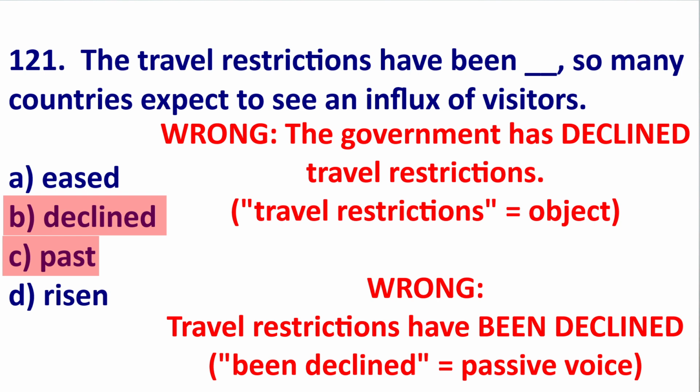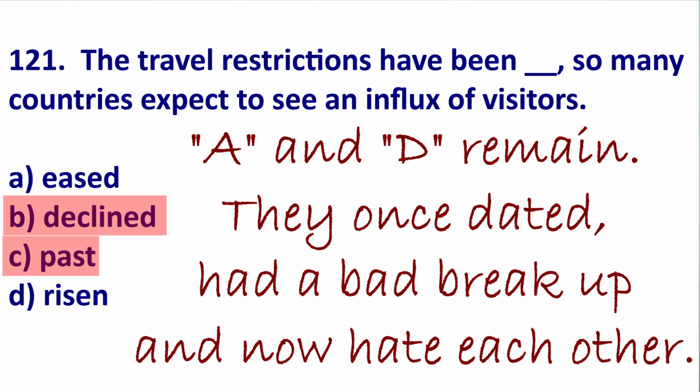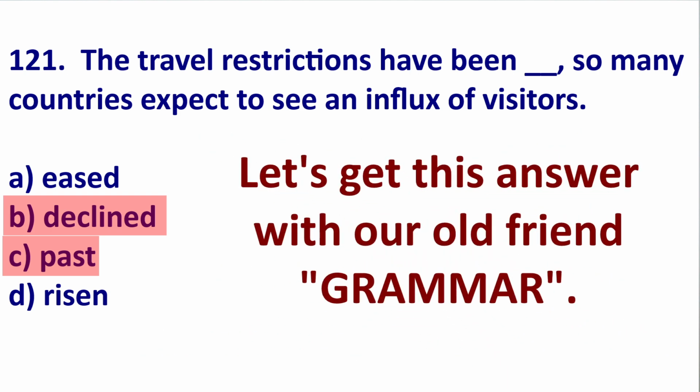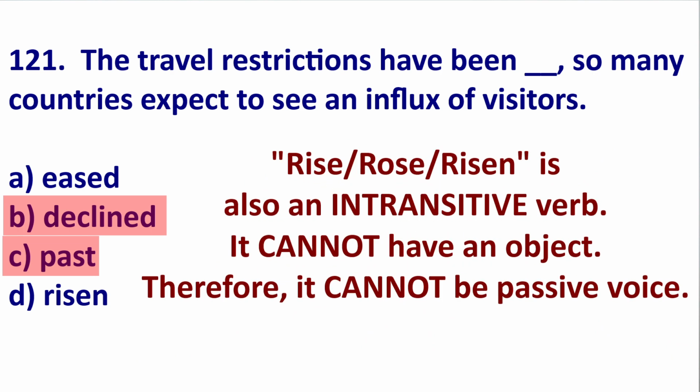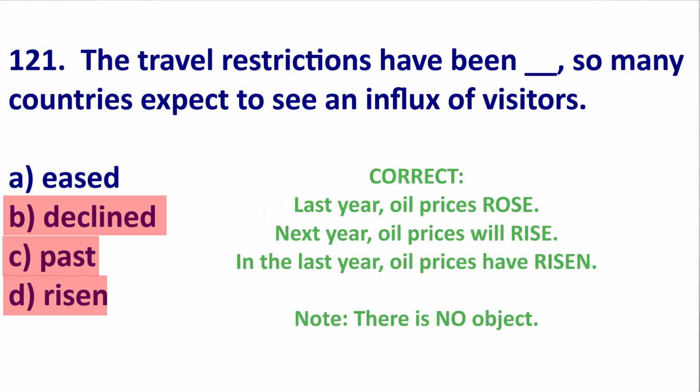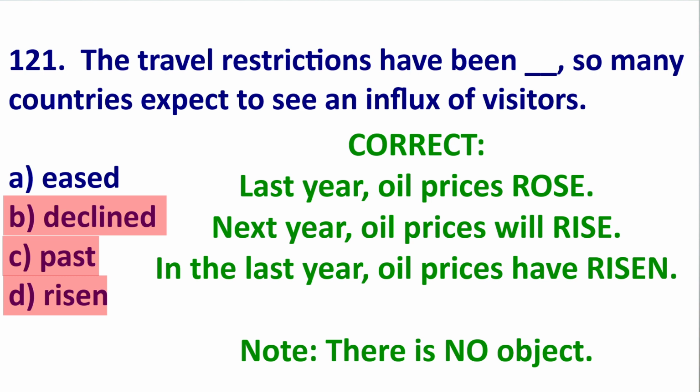So eliminate decline. Now we have A and D. We can use grammar and logic to get this answer, but let's just look at grammar. Rise, rose, risen is like decline. It cannot have an object. Therefore, it cannot be passive. For example, if I use rise, rose, risen, I could say, last year, oil prices rose. No object. Oil prices will rise. No object. Or oil prices have risen.